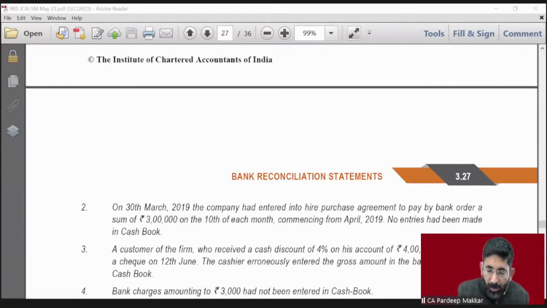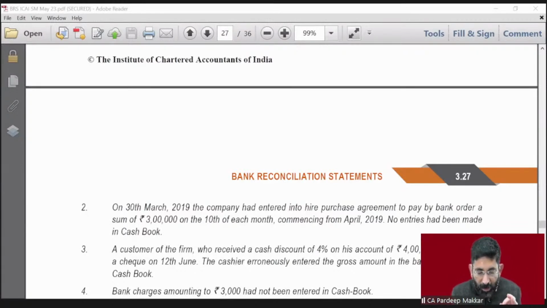So 4 lakh into 4%. So there is a discount of 16,000, beta. So this discount of rupees 16,000 is offered to him. If we have offered a discount of 16,000 to him, then the check received to us will be: bank account debit with net of 16,000, that is 3,84,000. Discount allowed account debit, 16,000, beta.